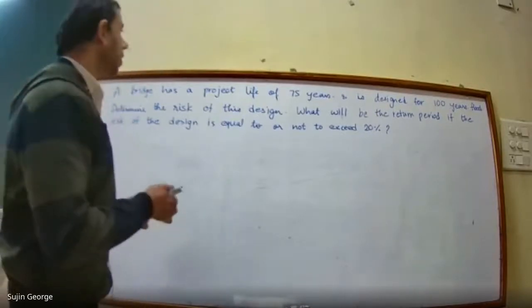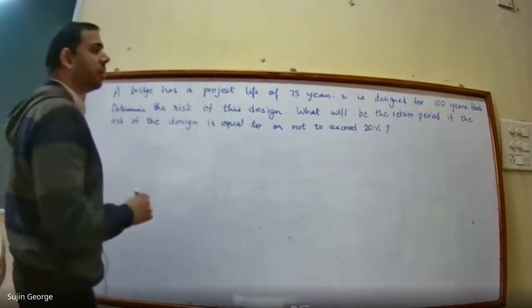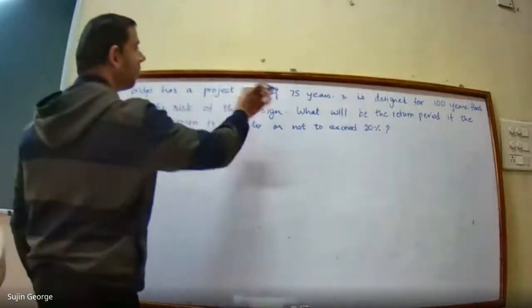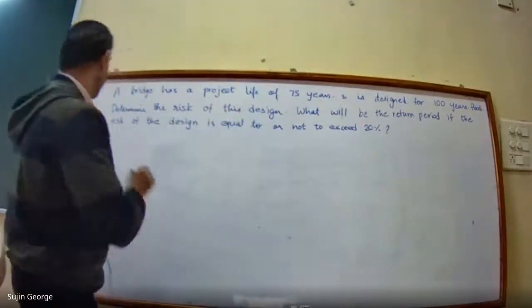Okay. Now here, what value has been provided to you? See, it has a project life of 75 years. Means what is given to you?